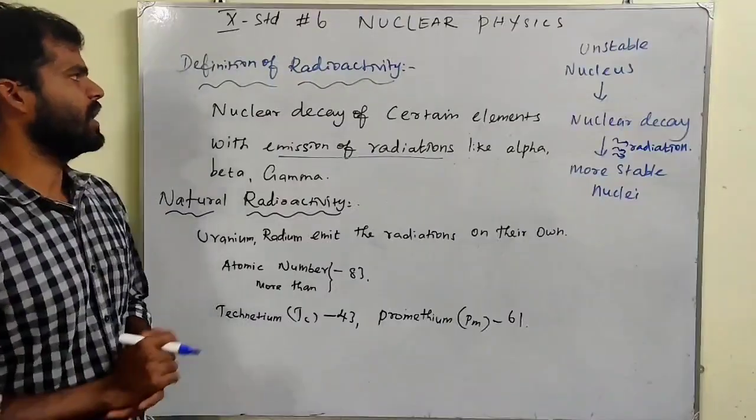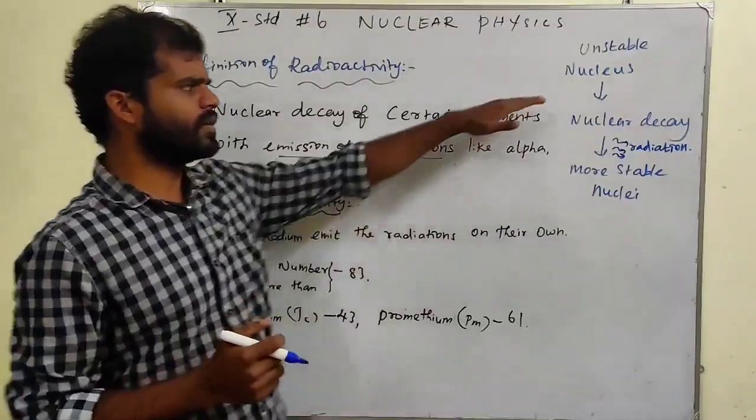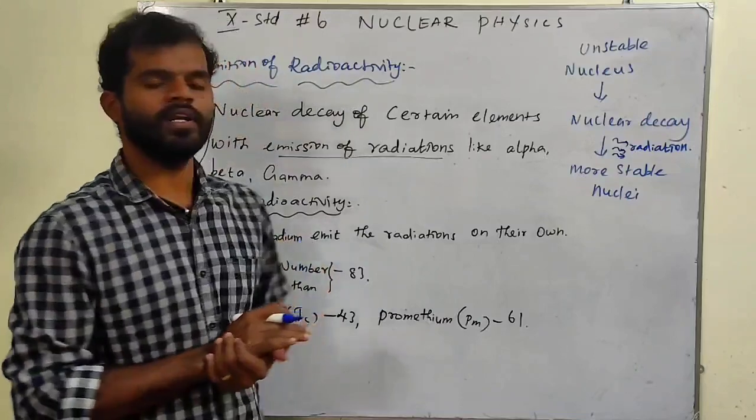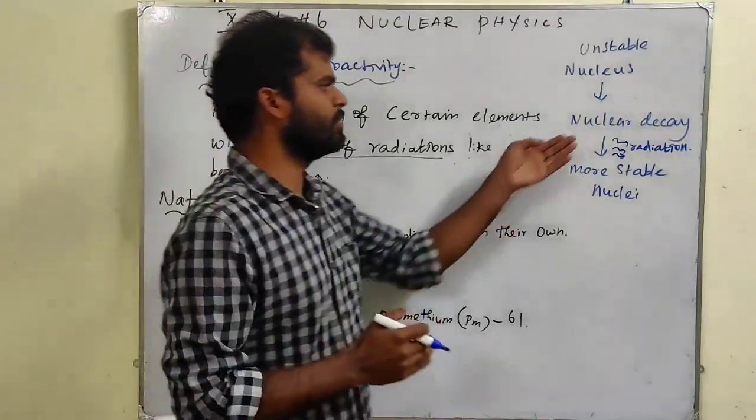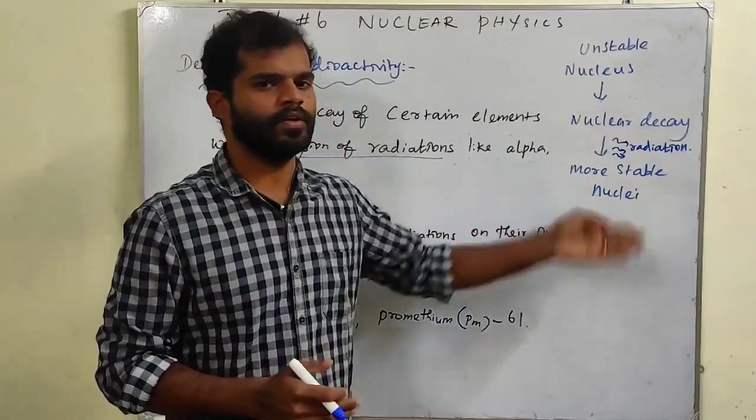We are going to discuss the definition of radioactivity. It's very simple. The nuclei of some elements are unstable. Those nuclei undergo nuclear decay and become more stable nuclei.